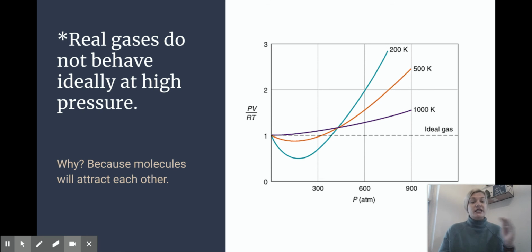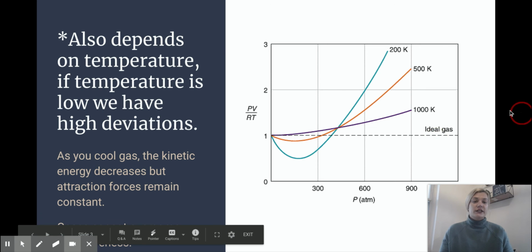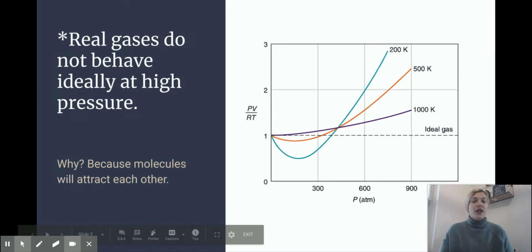Okay, so what we're seeing here is this is showing me right here. Why did it take me to the next slide? Go back. Okay, this right here is showing me what an ideal gas should be doing at a consistent or rising pressure. Ideally, it should stay right here.